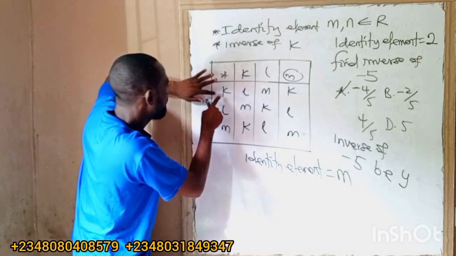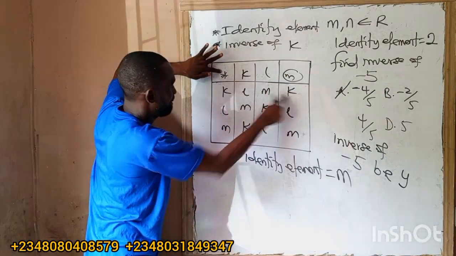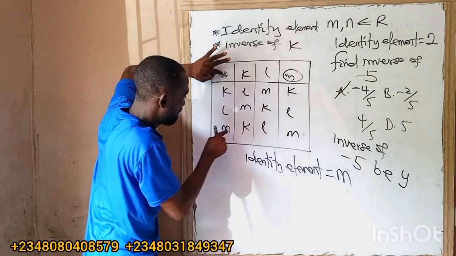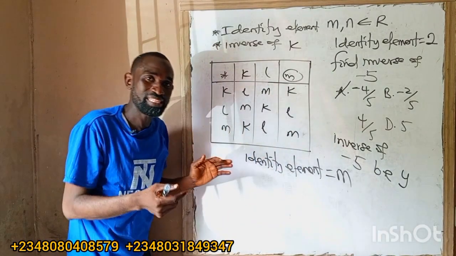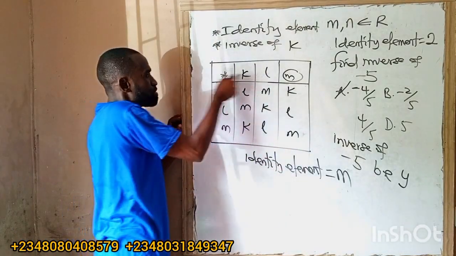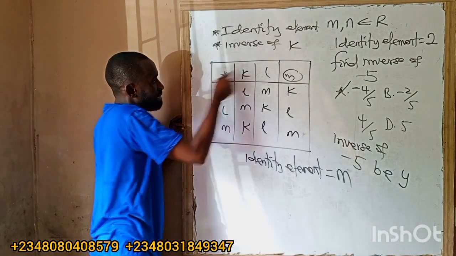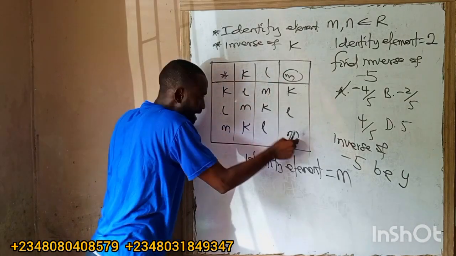So if I combine K with M, I will have K. You see it? L combined with M, I will have L. M combined with M, I will have M. And this is what you combine with something to have that thing back. So anytime I combine K with M, I will have K back. Anytime I combine L with M, I will have L back. Anytime I combine M with M, I will have M back.